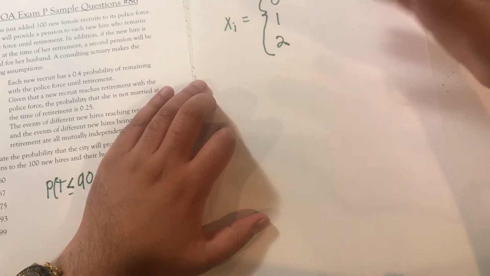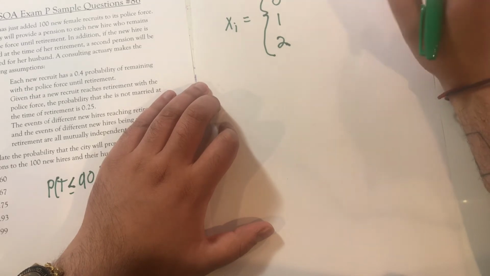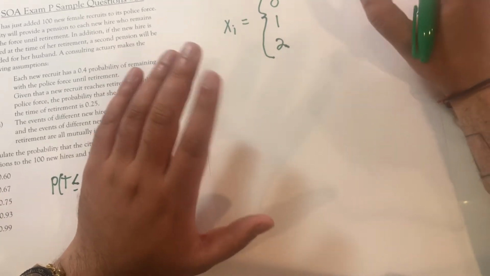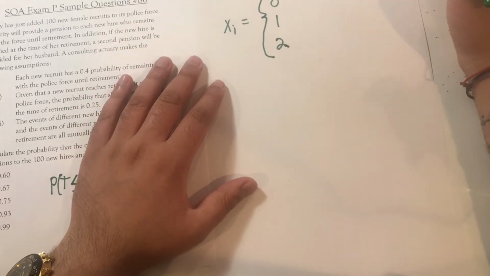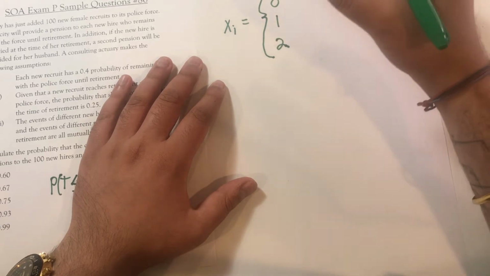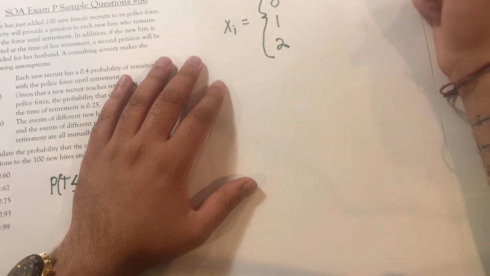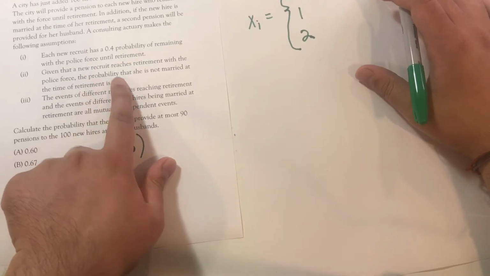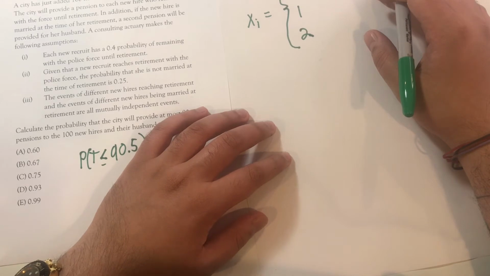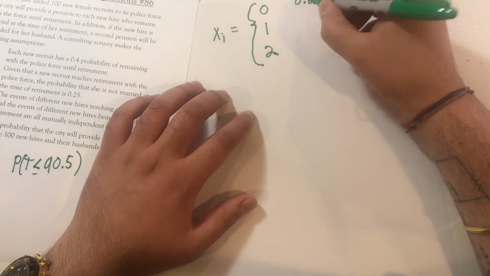And then next to it, I'm going to put the probabilities for each. So each new recruit has a 0.4 probability of remaining with the police force. So that means 0.6, 60% of all officers, leave before the proper retirement age. So that means the probability of an officer having 0 pensions is 0.6. Okay, now, given that a new recruit reaches retirement, the probability that she is not married is 0.25.